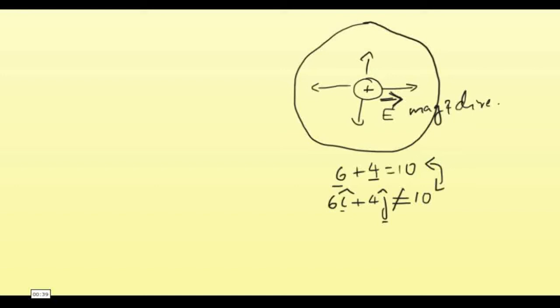Here also it is more convenient to take a scalar quantity. The field at a point can easily be discussed with the help of a scalar quantity, which is called potential. Previously you have learned about the gravitational potential and gravitational potential energy.